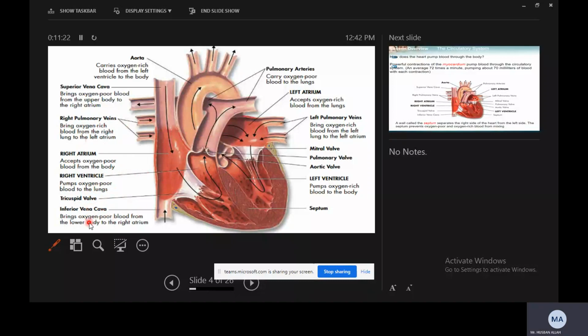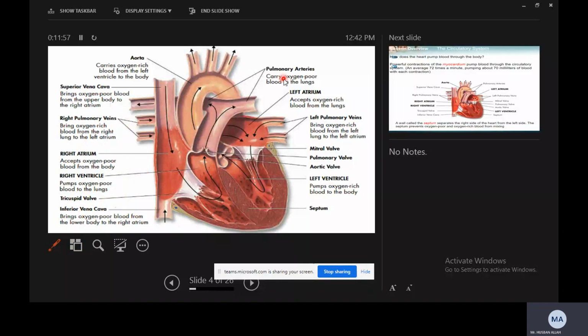Tricuspid valve. This is the inferior vena cava, this part, right? Here we have the superior vena cava, and opposite to it is the inferior vena cava. So it brings oxygen-poor blood to the right atrium. From the lower part of the body, it brings deoxygenated blood, right? So the superior vena cava brings deoxygenated blood from the upper body parts, and the inferior vena cava brings deoxygenated blood from the lower part of the body.